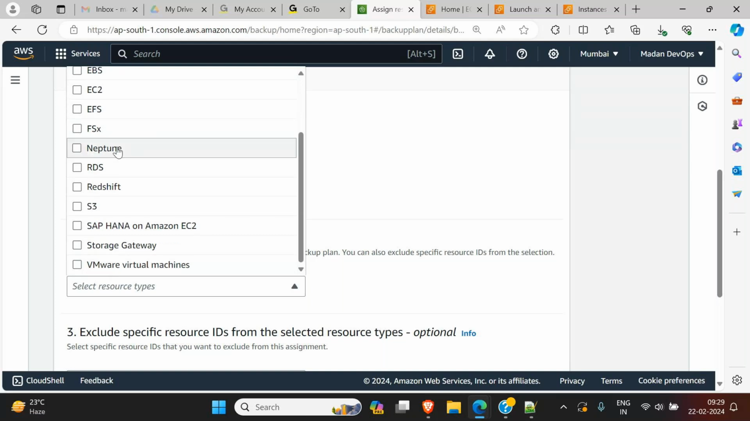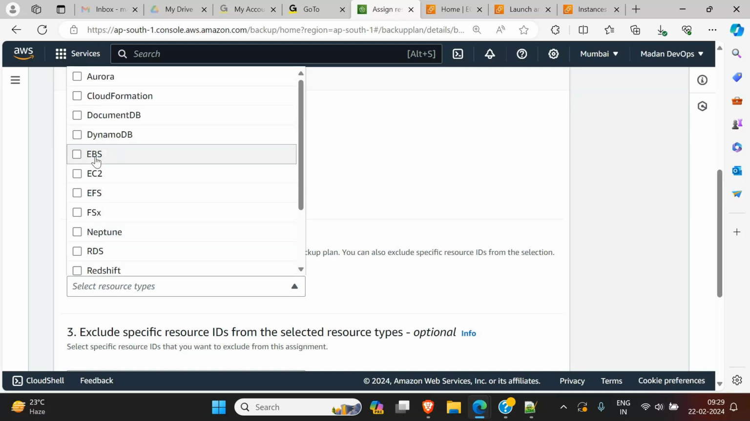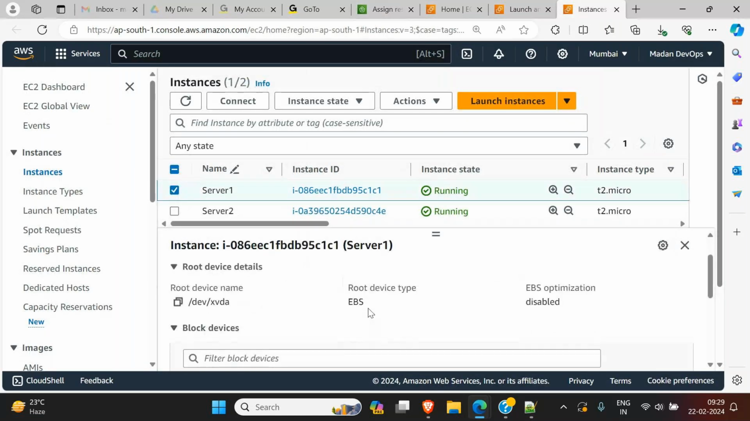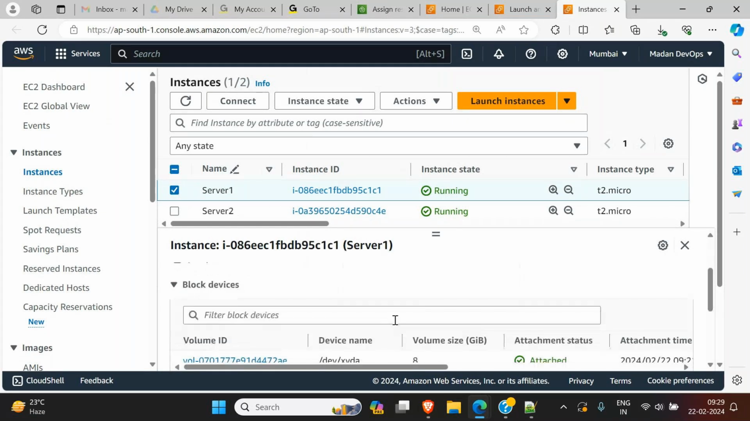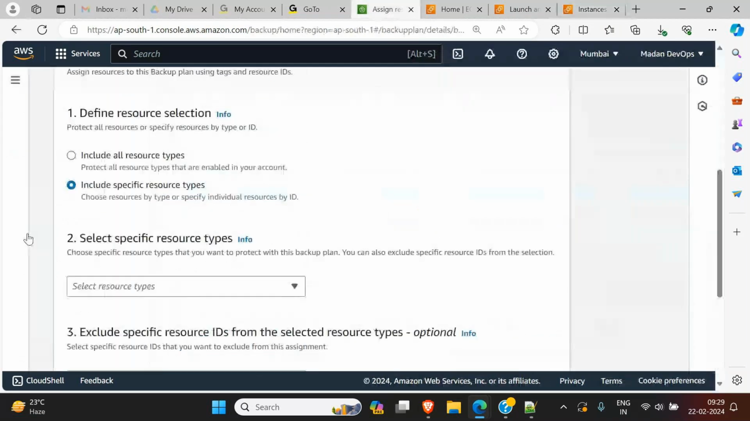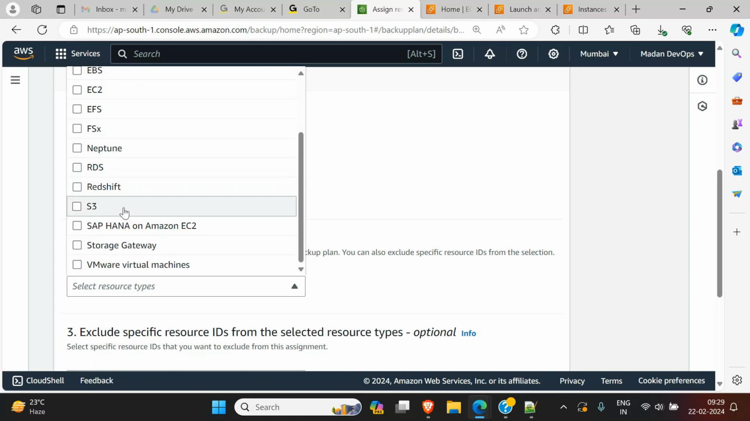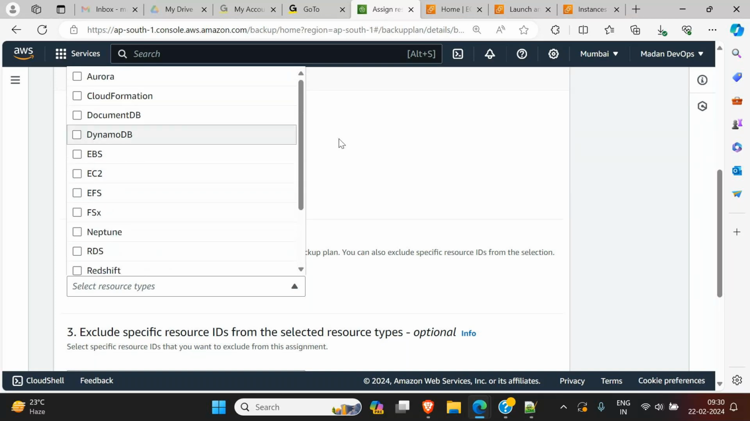You can take backup of Elastic Block Store. Elastic Block Store is nothing but your volume, the volume which we just showed here. This is EBS, the type is EBS. It's nothing but our volume. So if you want to take EBS, you can take it. You can take backup of EC2 as well, EFS as well. Many more are there: RDS, S3, you can take backup of S3 as well. You can take backups of those service resources.